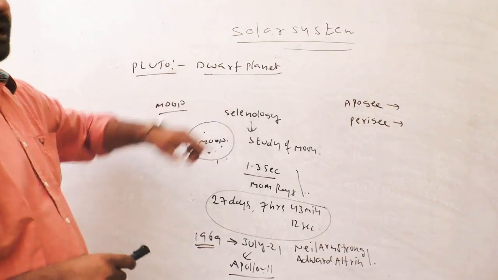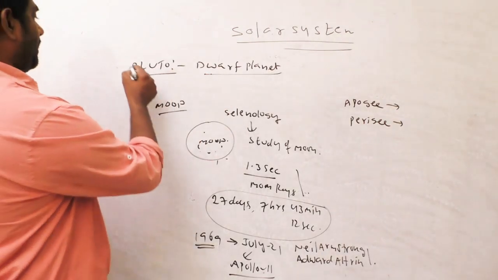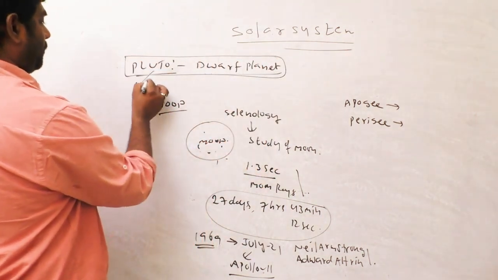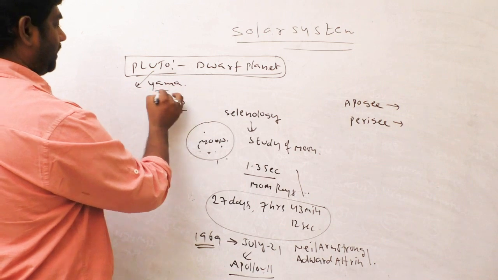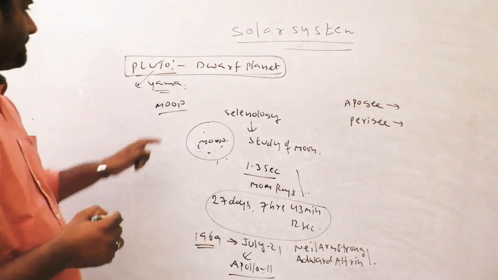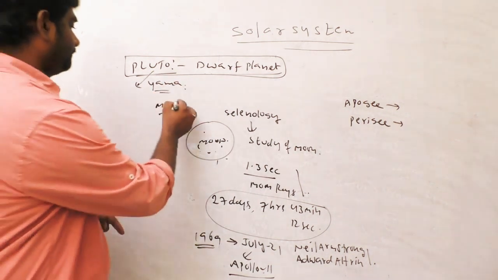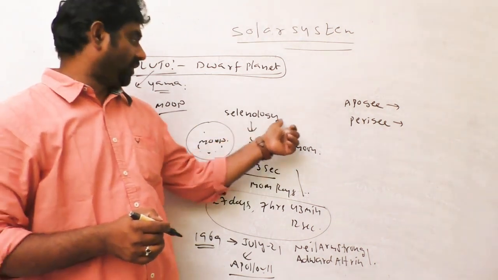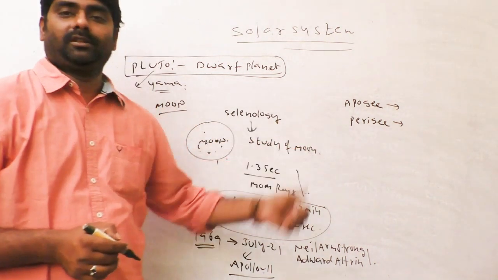See, Pluto is a dwarf planet. It was removed from planet status, and now it became a dwarf planet. Pluto means Yama, the death god. Now Moon. Moon is the only satellite of Earth. Study of Moon is known as selenology.